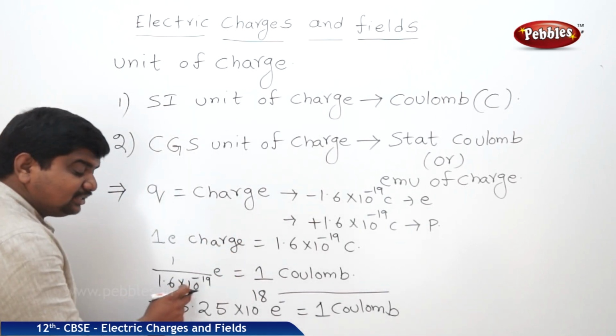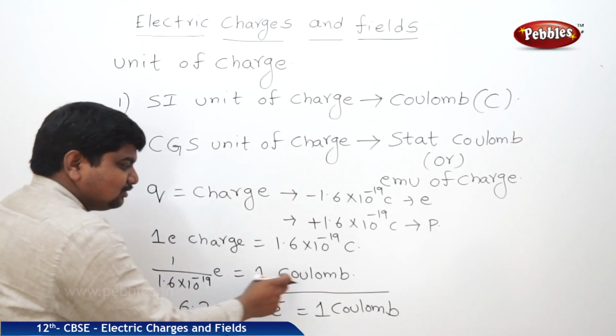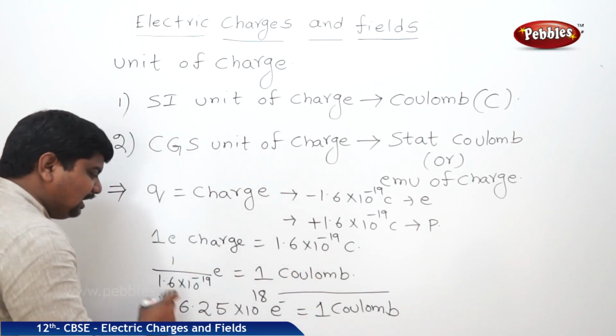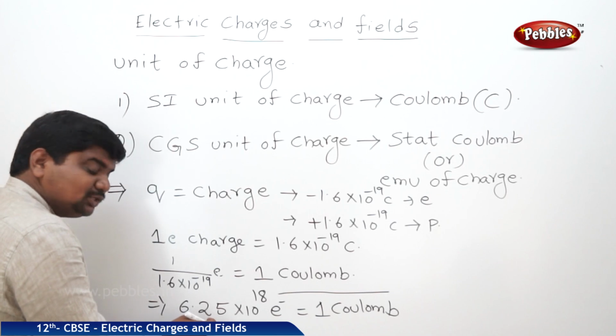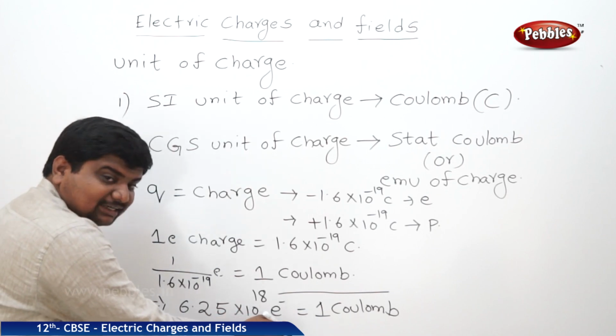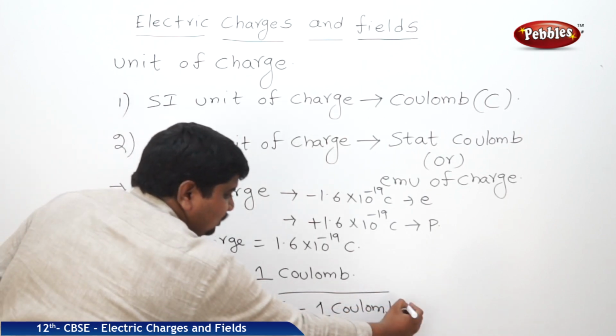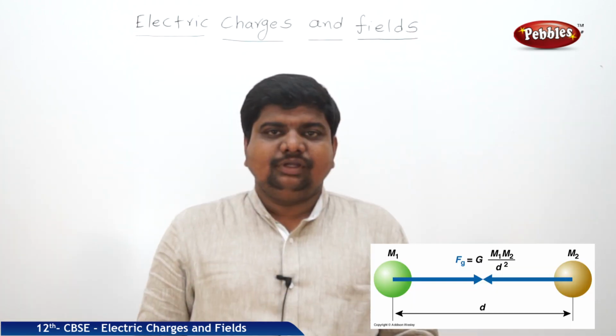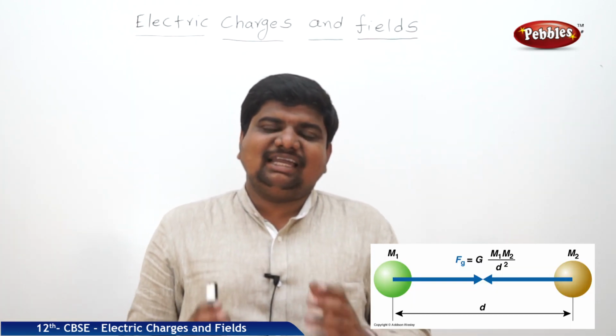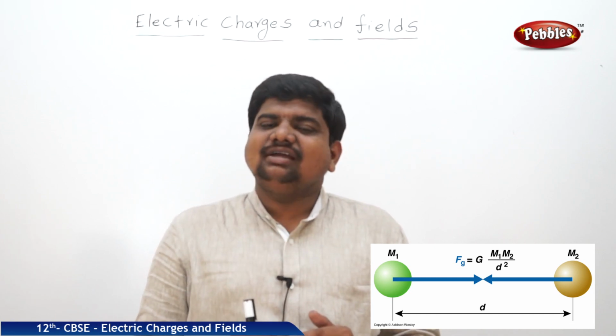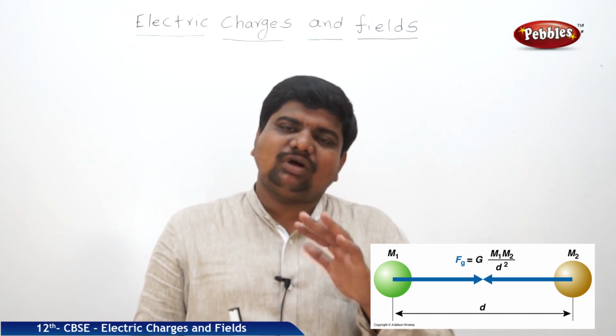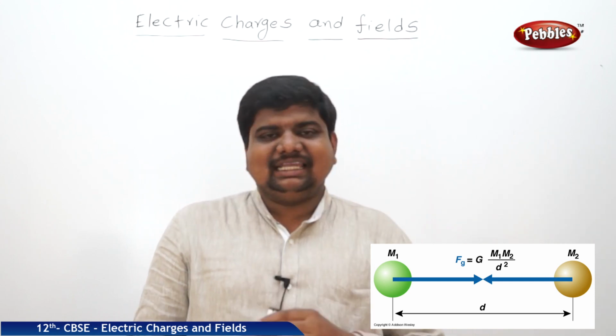1 by 1.6 into 10 to the power of minus 19 electrons is equal to 1 coulomb. Therefore, if you calculate all these things, you will get 6.25 into 10 to the power of 18 electrons is called 1 coulomb. Up to now, we discussed what is charge, the properties of charge, and how charge will transfer from one body to another body in different ways of charging.